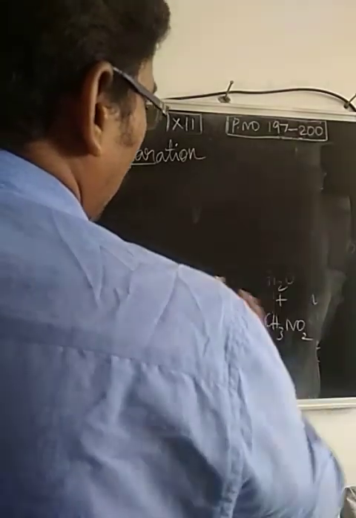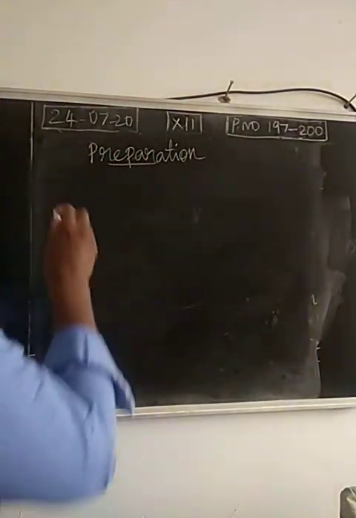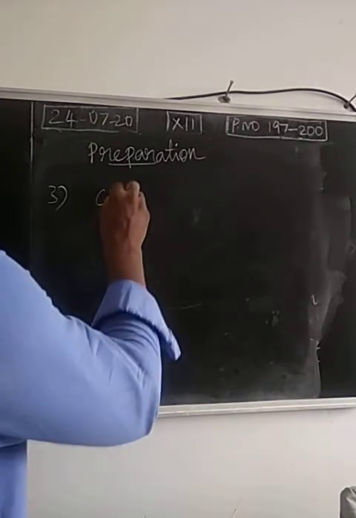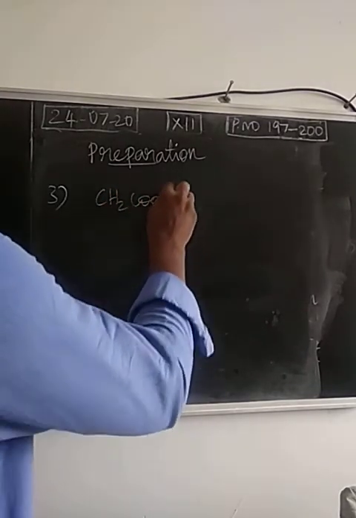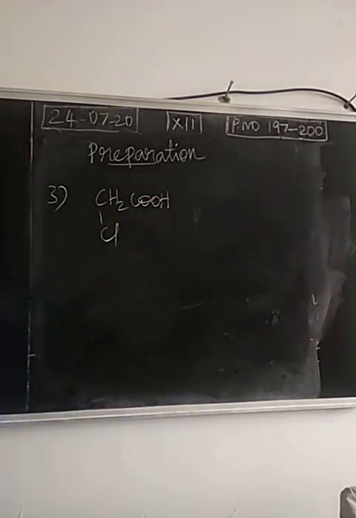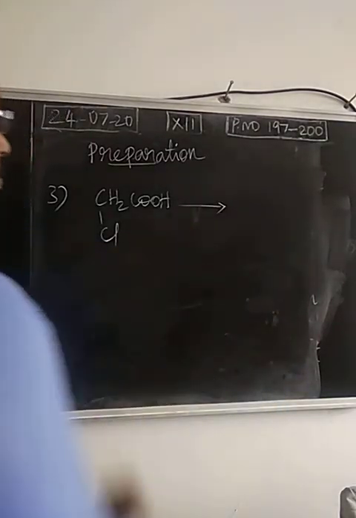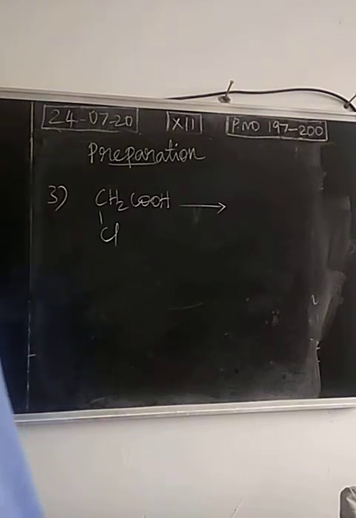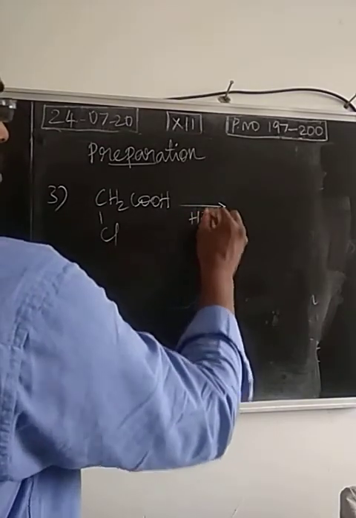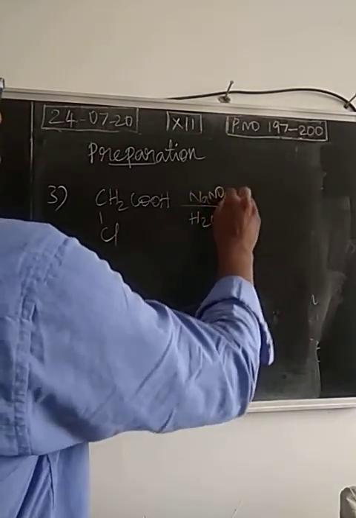Third preparation method, from alpha halo carboxylic acids. In CH3COOH, acetic acid, one hydrogen is replaced by a halogen. So this is called monochloroacetic acid. Now this monochloroacetic acid is heated with aqueous sodium nitrite solution.